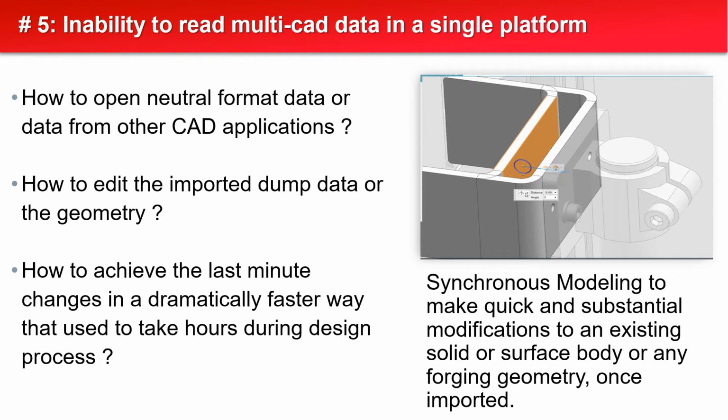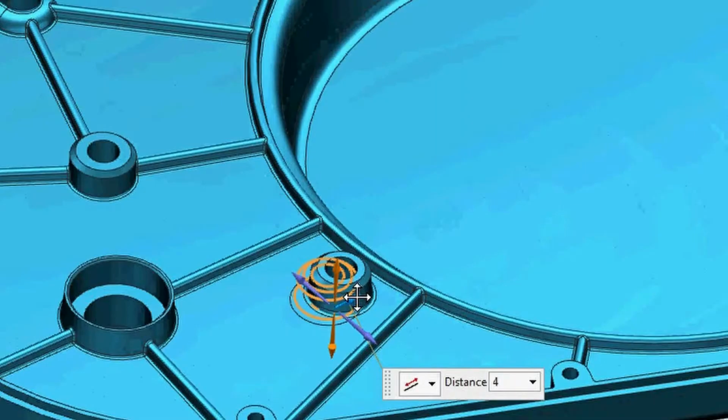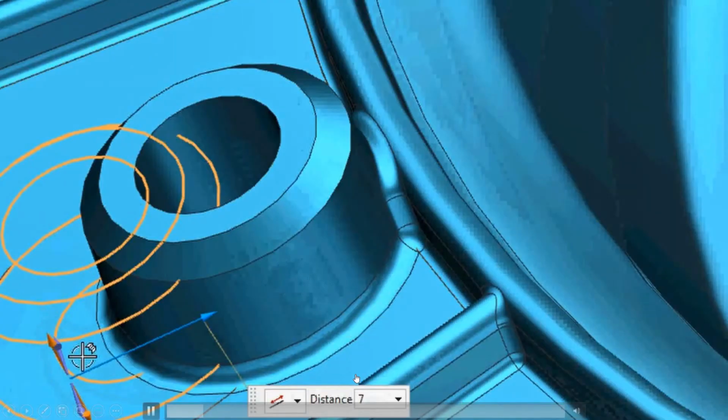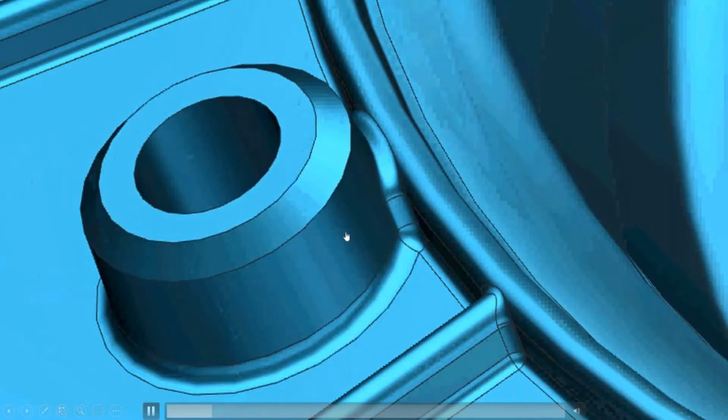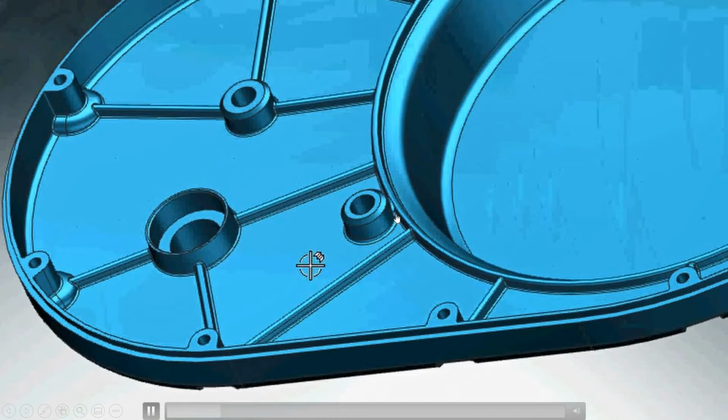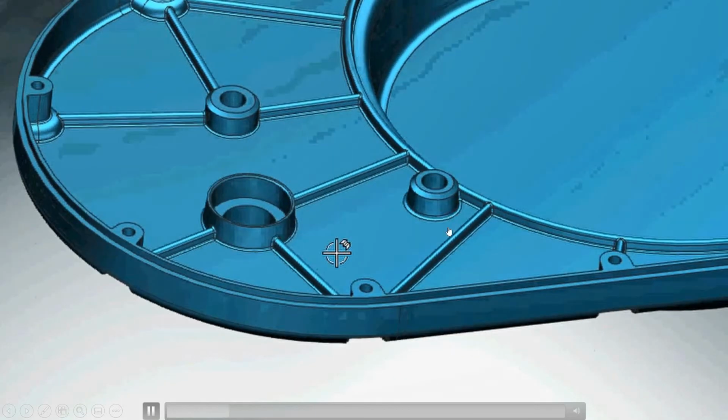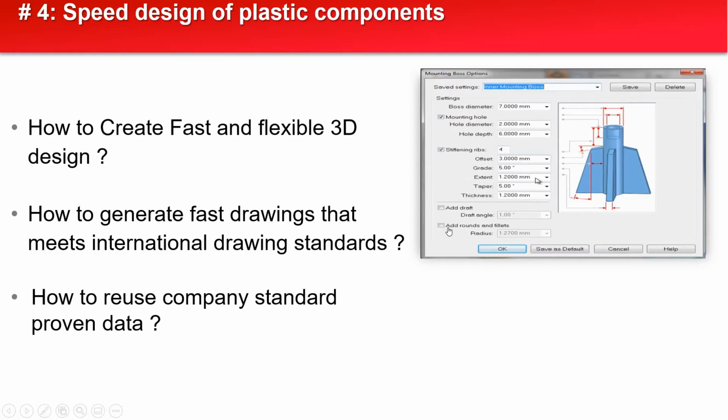So we can make changes as per the requirement very easily, even in imported data. This face I can shift from here to here. It will also apply and accommodate the radius change, blend radius.